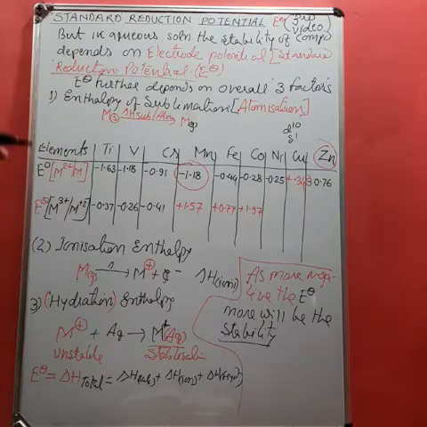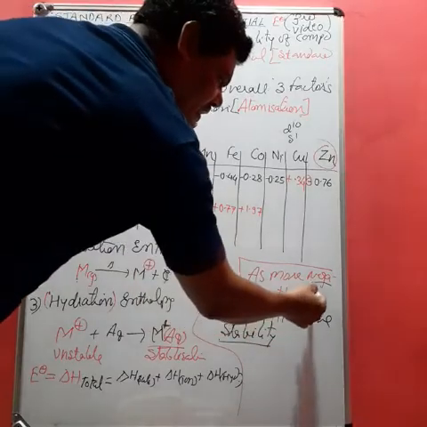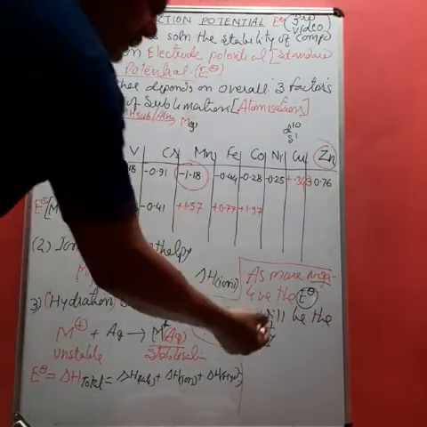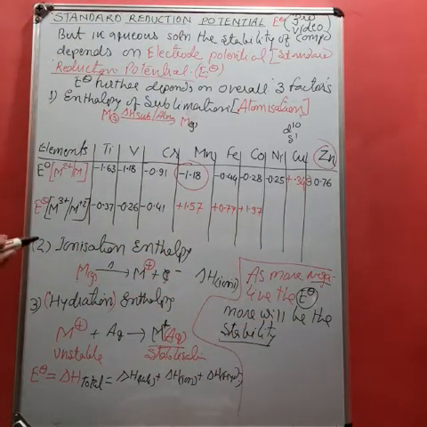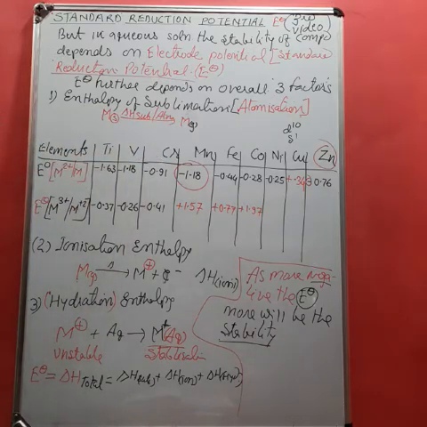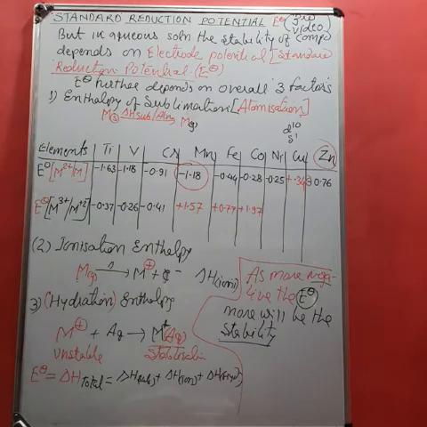So student, what I am saying, as more negative the standard reduction potential, more will be the stability of the compound formed. Are you getting? Here you can check the titanium, vanadium, chromium, the standard reduction potential value decreases.